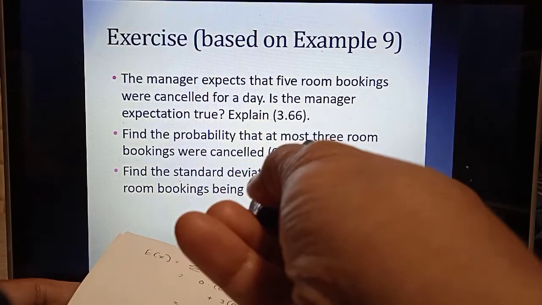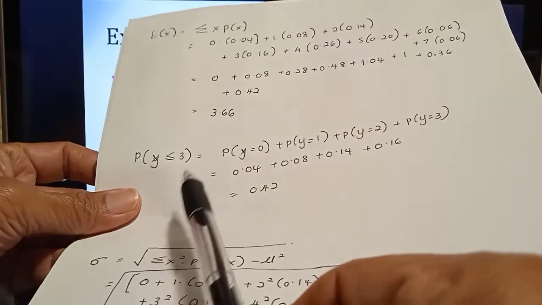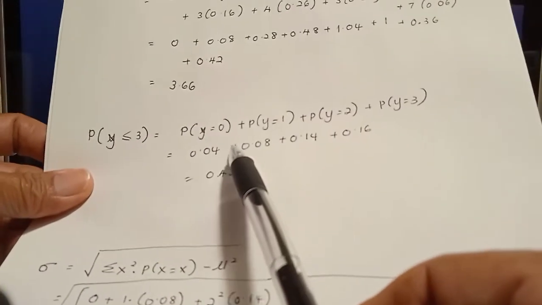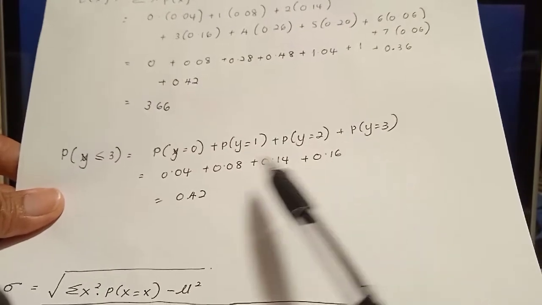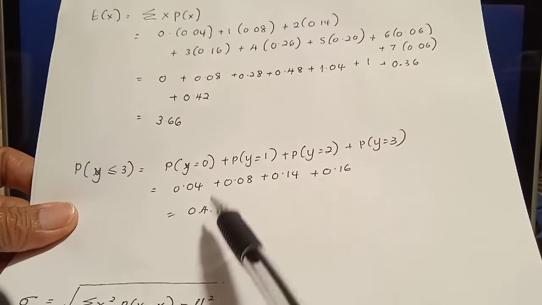Okay, next, find the probability that at most 3 room bookings were cancelled. Probability at most 3 room bookings were cancelled is probability Y at most 3. It means probability Y equal 0, Y equal 1, Y equal 2 and Y equal 3. So the summation of all these probabilities is 0.42.